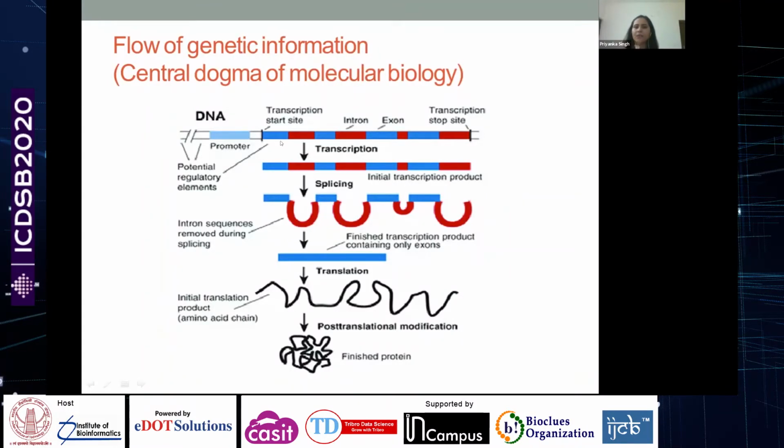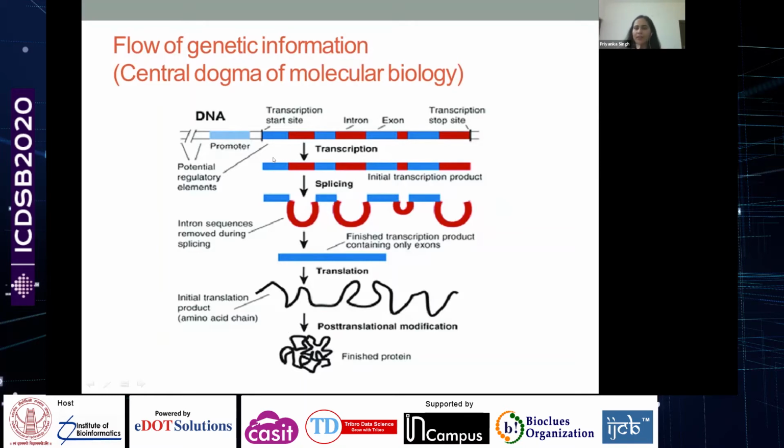There is an intermediate molecule called the mRNA or messenger RNA, which is a mediator: whatever information is present in the DNA is translated and a protein is formed. This is also the central dogma of molecular biology that we know now.